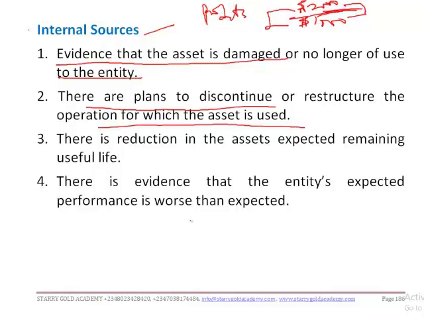Also, if there is a reduction in the asset's expected remaining useful life, and there's evidence that the entity's expected performance is worse than expected, in such a case there's an indication of impairment. Are we together? Now we are progressing, right?